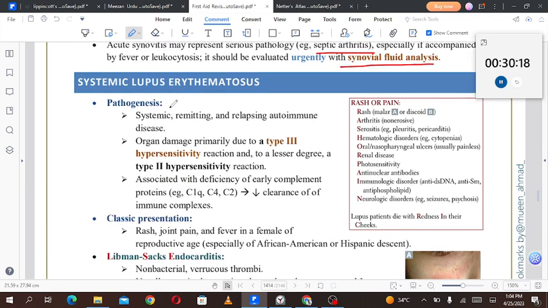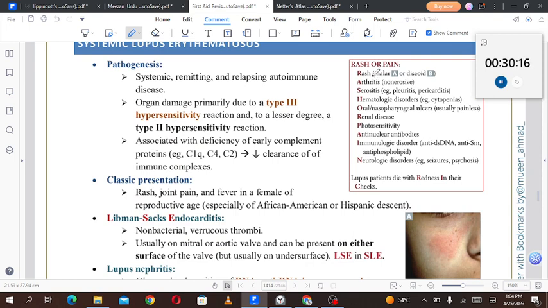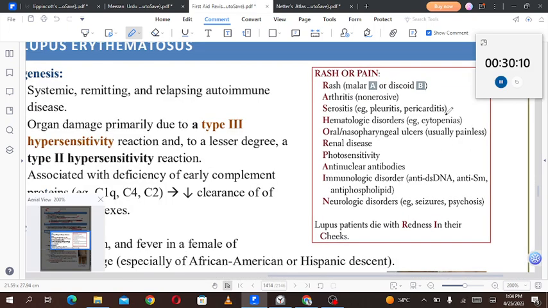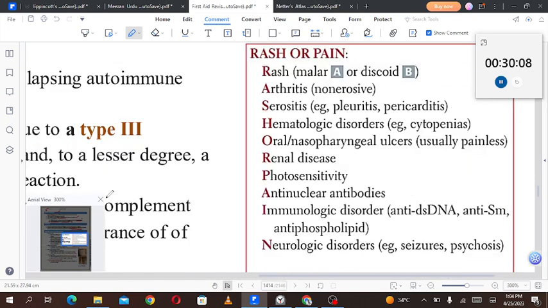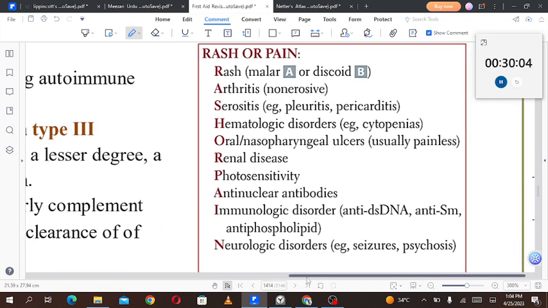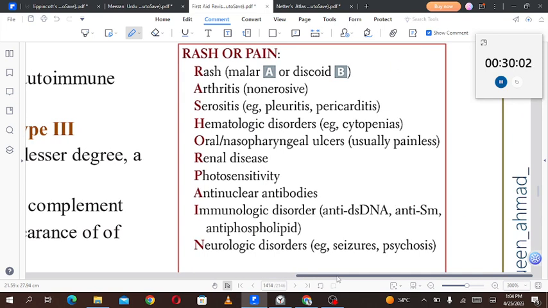What is systemic lupus erythematosus? The mnemonic for that is rash or pain. That is, these are the findings which we get in a woman with lupus erythematosus, because mostly it affects the women. It can affect the men as well, because it is an autoimmune condition and immune system is common to both men and women, but all of the autoimmune conditions are for some reason present more in the women. So rash or pain. Rash means malar or discoid rash, we'll see the pictures of that. Arthritis, that is non-erosive arthritis.